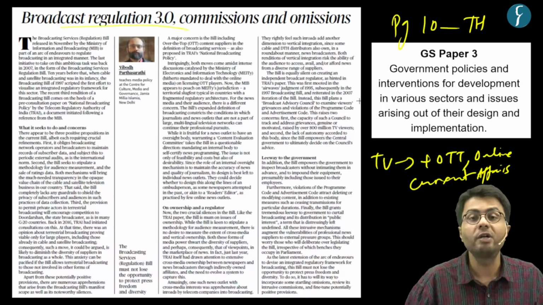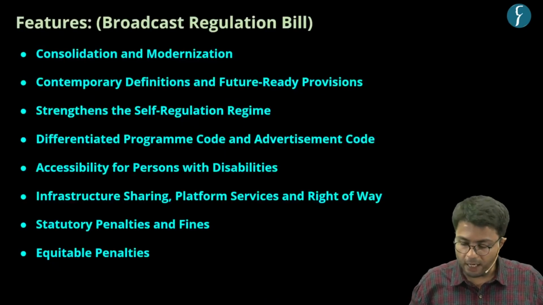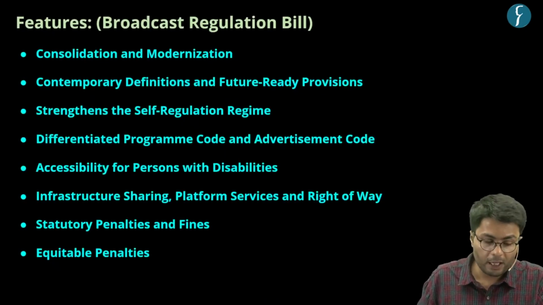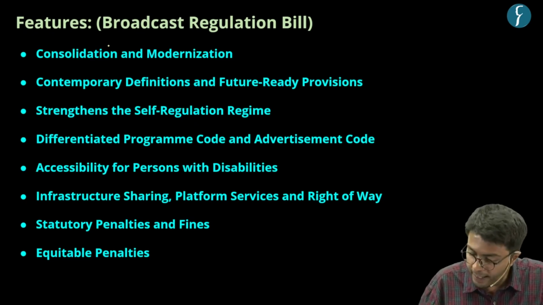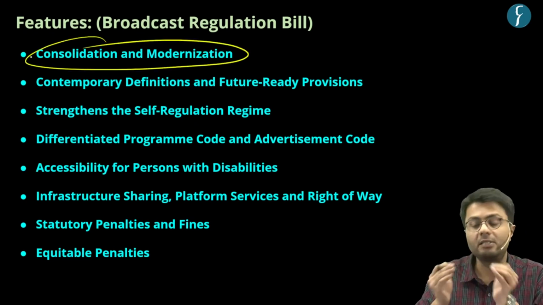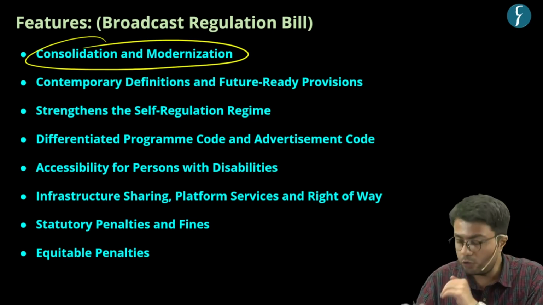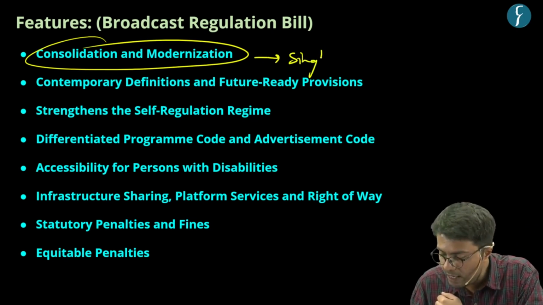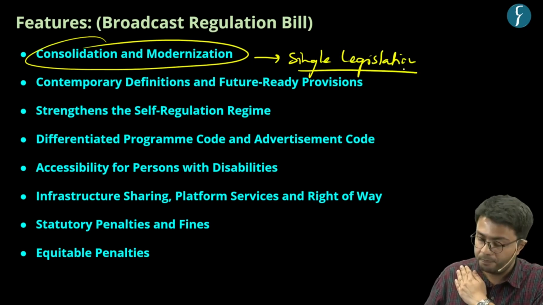and what are the main provisions of this Broadcast Regulation Bill. The bill, which was brought forward by the government, has a few features. For example, it consolidates and modernizes broadcast regulation in India, and it brings a single legislative framework to deal with it.